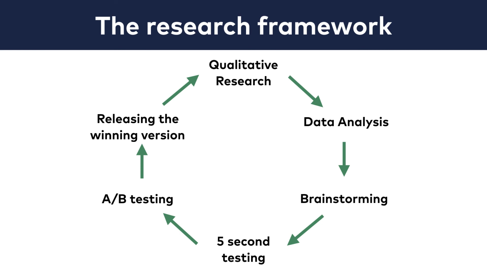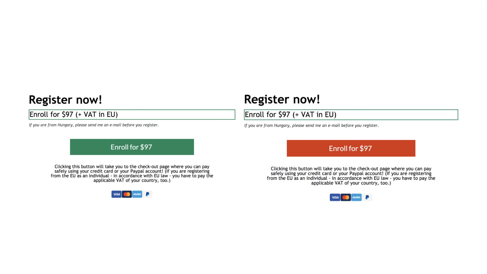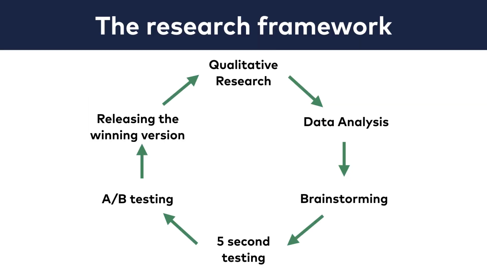Okay. This research framework will give you support in finding great A/B testing ideas and low-hanging fruits in your business. And I also hope that now you see why it is a terrible idea to collect A/B testing ideas from conferences or from case studies, and also why I have said that the red button versus green button test is the favorite experiment of beginners only. The context of your A/B test is one of the most important things. You want to react to your own audience's needs. And that's what using this research framework will help you with.